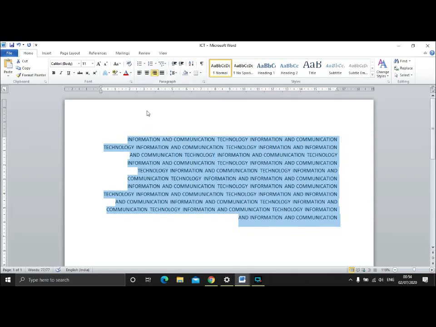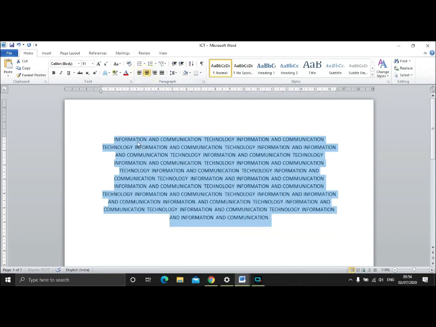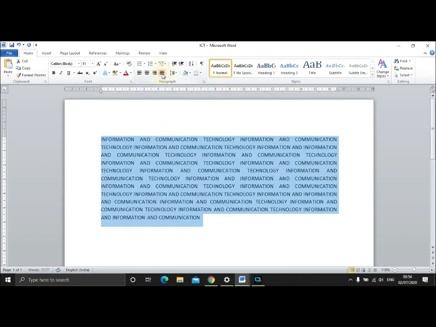If you want to align in the center, each and every line will be aligned in the center of the document. And if you want to justify it, you click on it, document will be aligned from both the sides of the page. So this is alignment, and quite a simple thing. You can align the document in whichever way you want depending on your requirement.